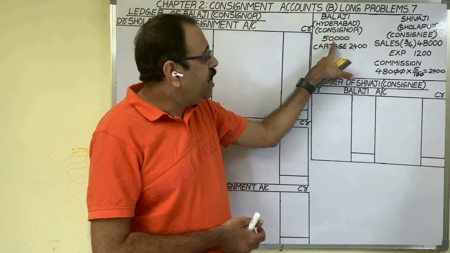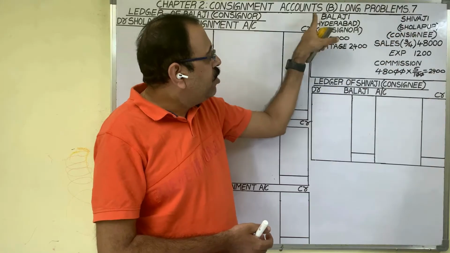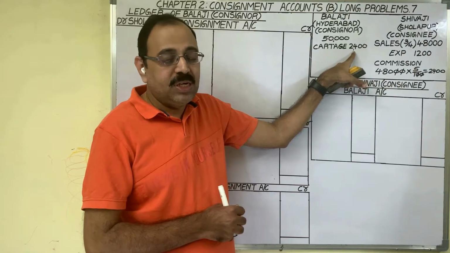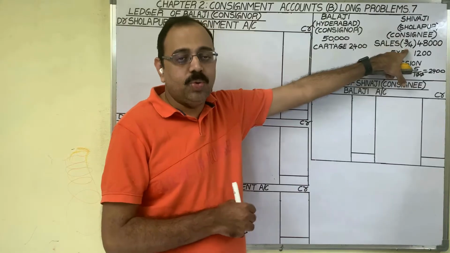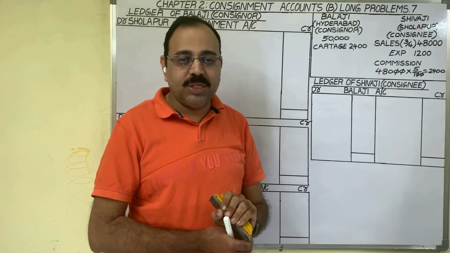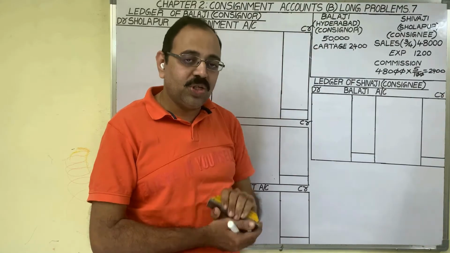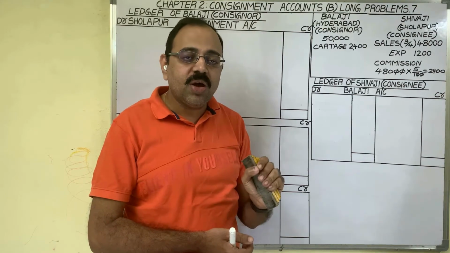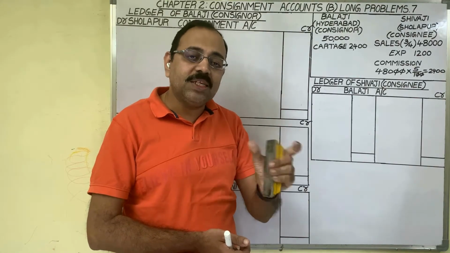The consignor sent 50,000 worth of goods to the consignee on consignment basis. To send these goods, Balaji, the consignor, incurred an expenditure of 2,400 rupees. The consignee received these goods and sold 3/4 of them for 48,000 rupees. Sale price is 48,000 rupees. If 3/4 of the goods are sold, then 1/4 is unsold stock. In the 7th problem also unsold stock is given. So the unsold stock value we should calculate in rough notes, and the entry has to be passed in the consignment account